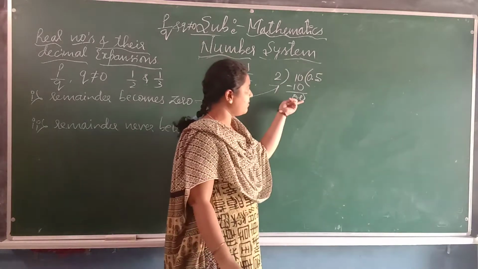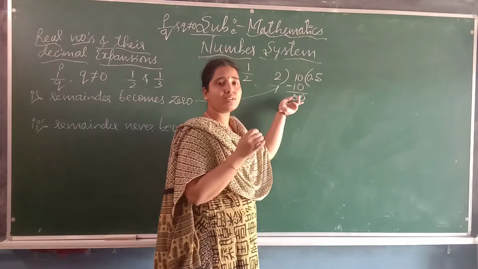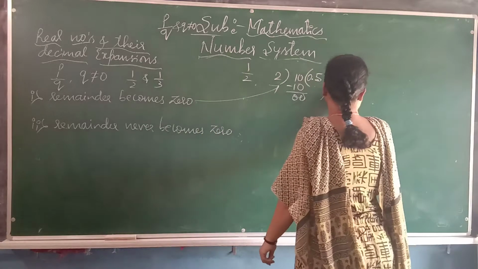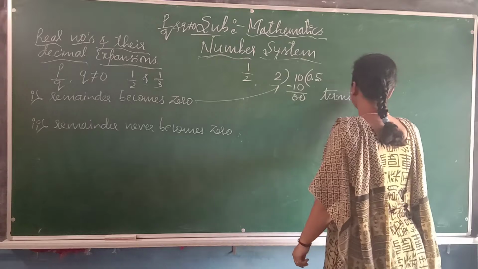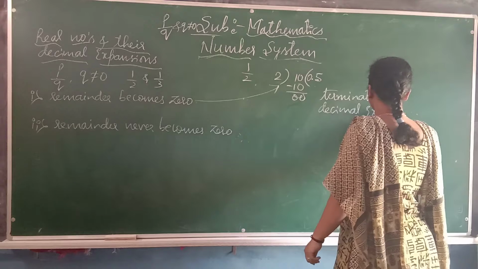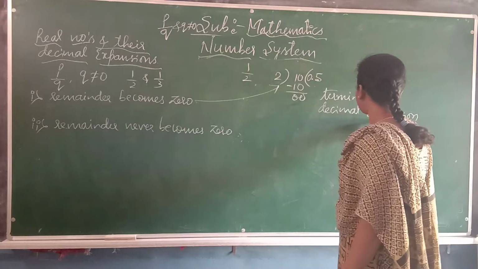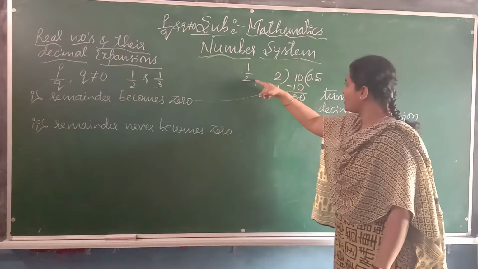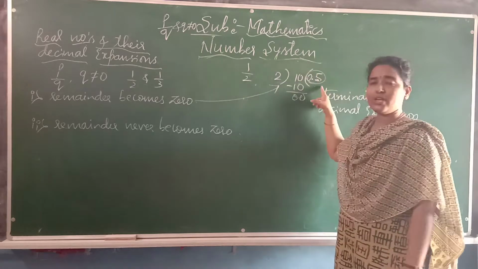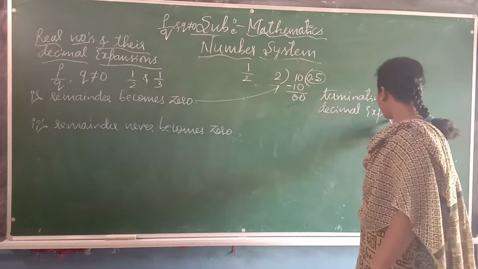If we get remainder 0, this type of fraction, or this type of rational number, we call a terminating decimal expansion. Why do we call it a decimal expansion? Because if 1 is divided by 2, we get a decimal quotient. That's why we call this a decimal expansion.